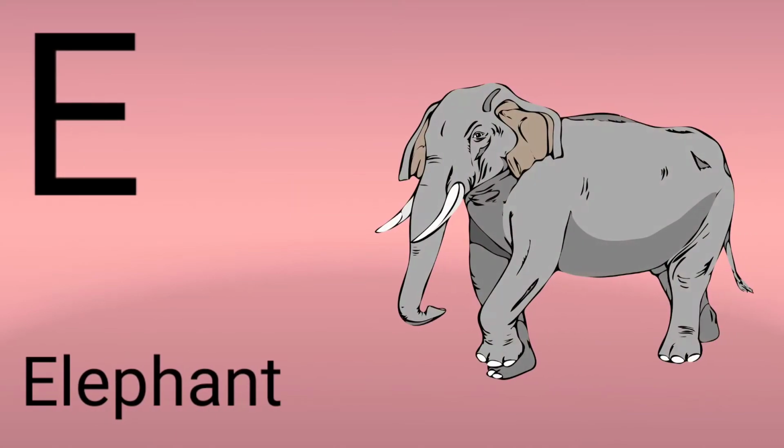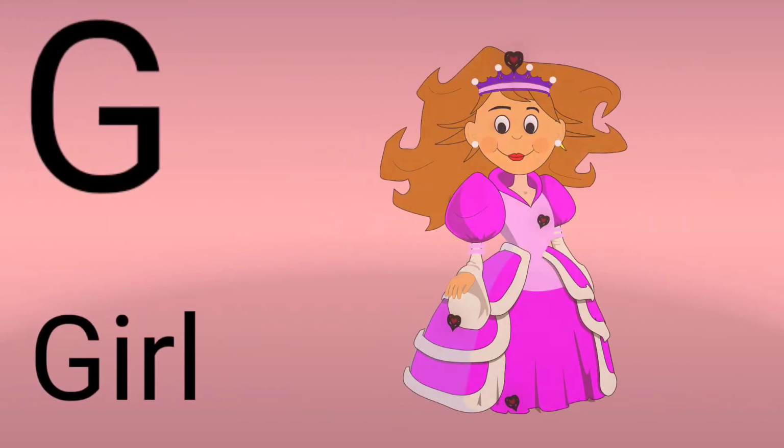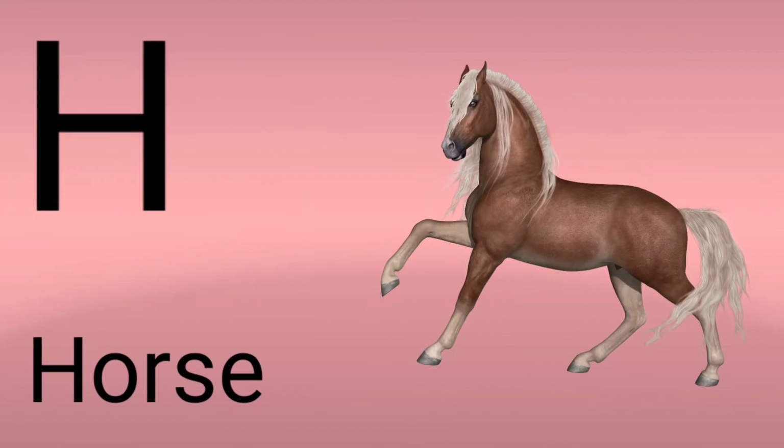E for elephant. F for fish. G for gull. H for horse.